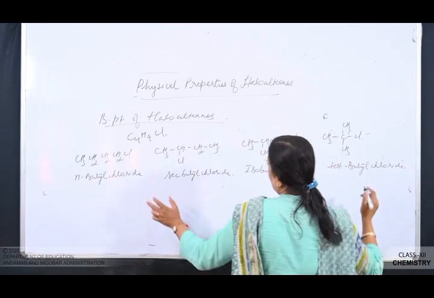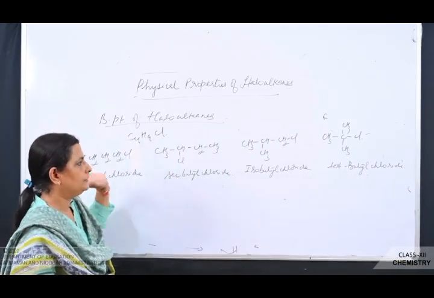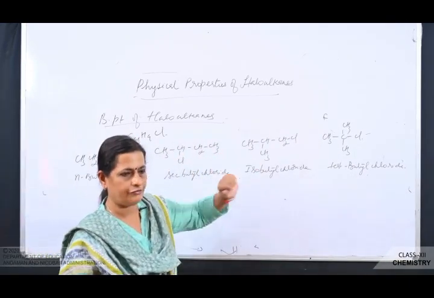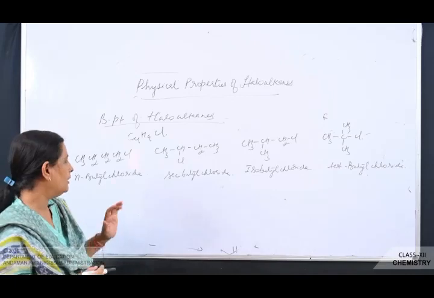Now in all these cases the molecular mass remains the same, only their structures are what? Different. So listen here carefully.